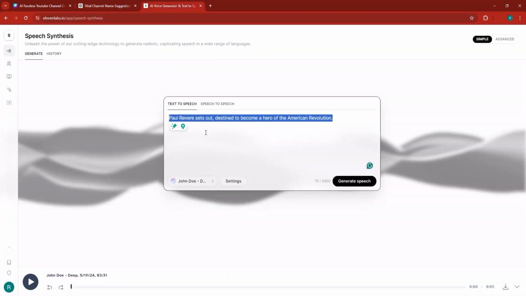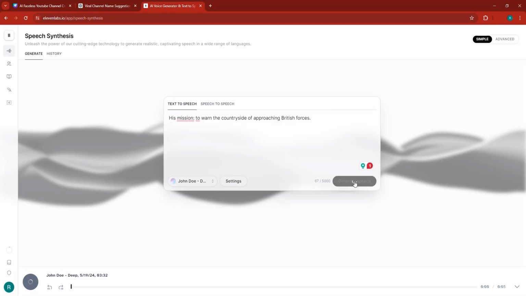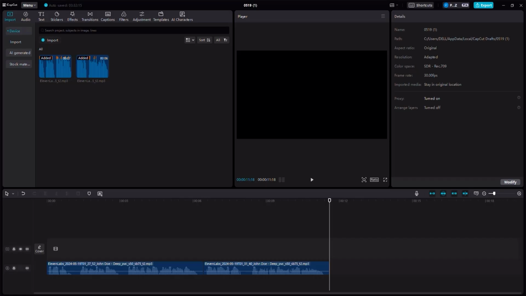So I'm going to copy the third voiceover, place it right about there, and then hit the generate speech button. As again. His mission, to warn the countryside of approaching British forces. Okay, now let's download that one as well.